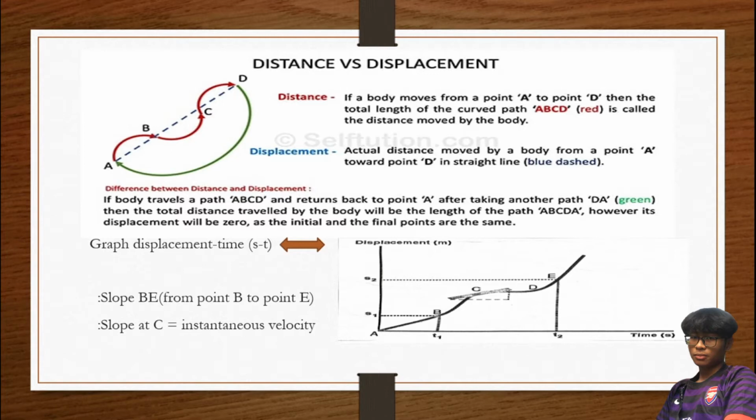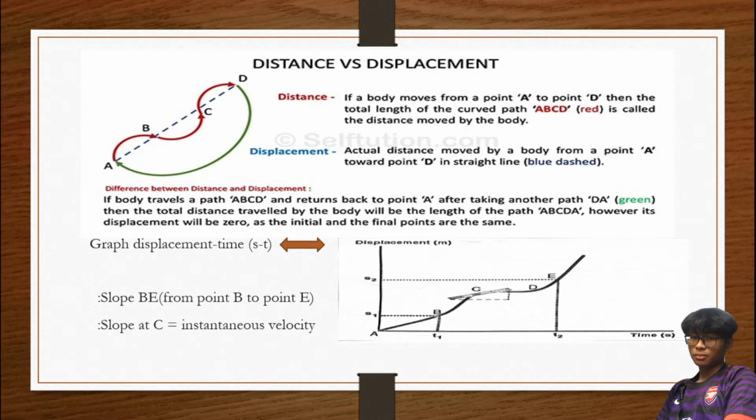Dia pergi ke balik A. So kita tahu initial and final point dia memang sama. Dari sini kita tahu A, first dia A dan last dia A juga kan. So initial dan final point tu sama. So kita tahu displacement dia will be 0. Okay, kita kalau we can tengok, we can see graph displacement against time.